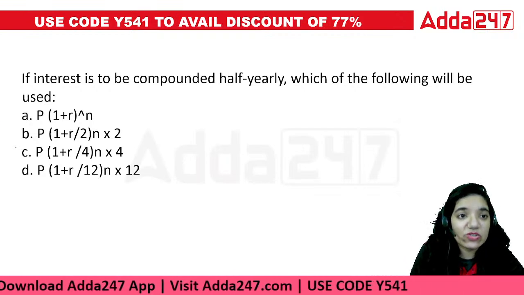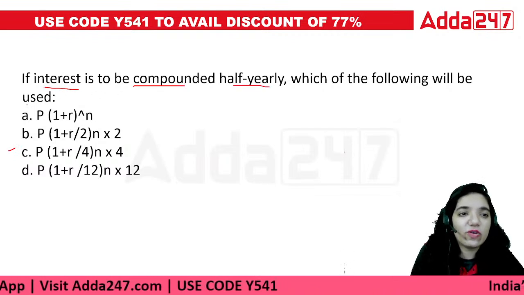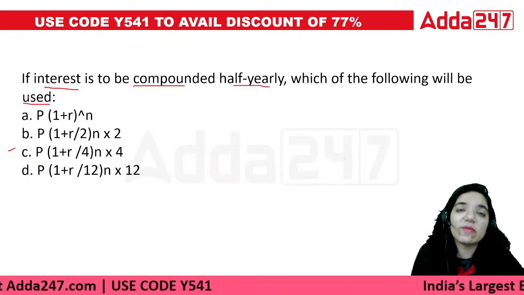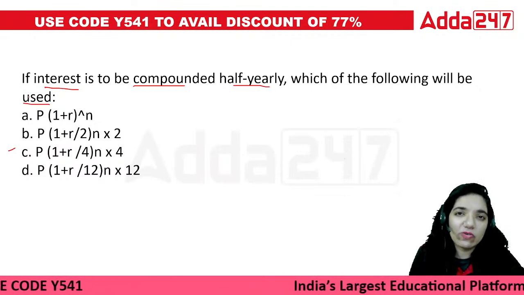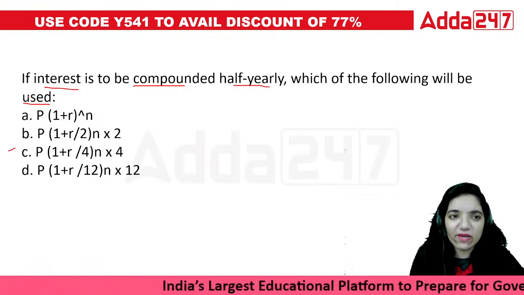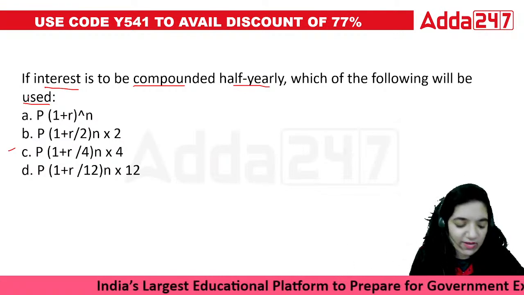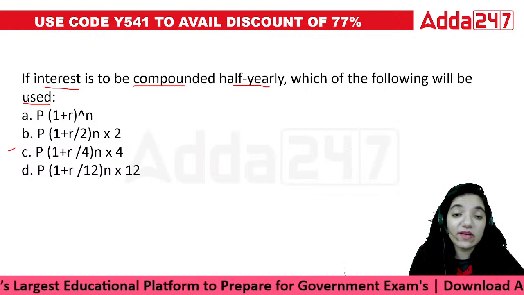Okay. Next question. If the interest rate is compounded half yearly, which of the following would be used? In terms of compounding, what happens? Achha. Let's talk about the present value and future value along with that. That makes the entire concept clear. See, if I'm putting money today, why would I put money today? I'll put the money today because I want more money in future. Isn't it about that?